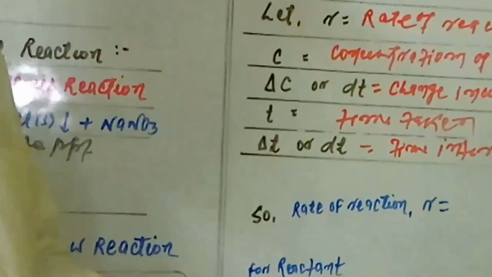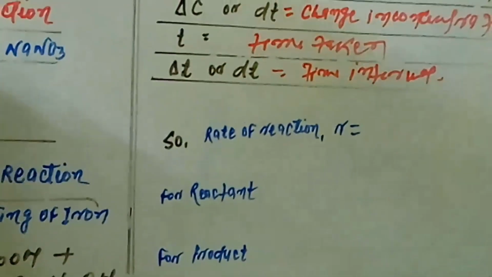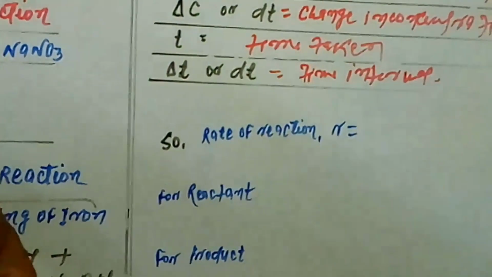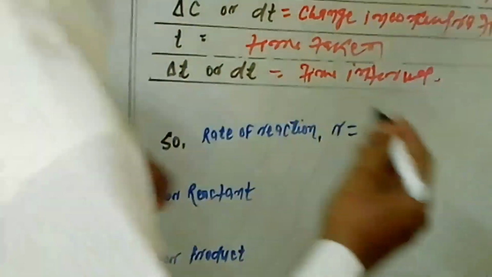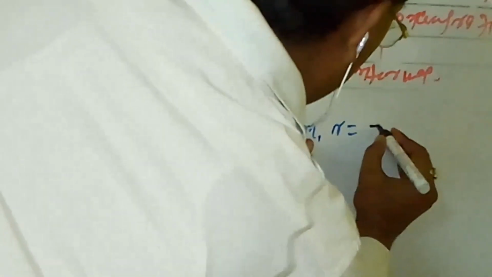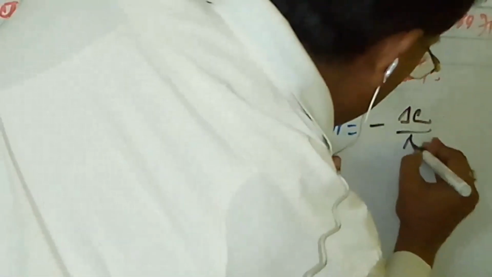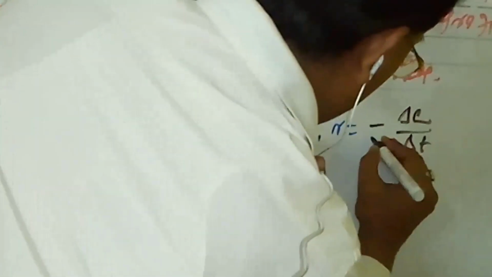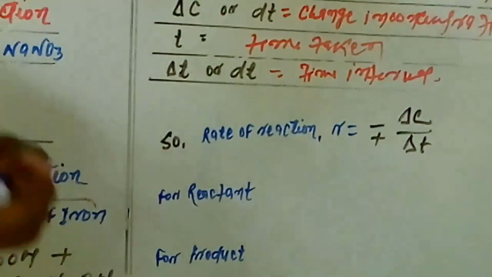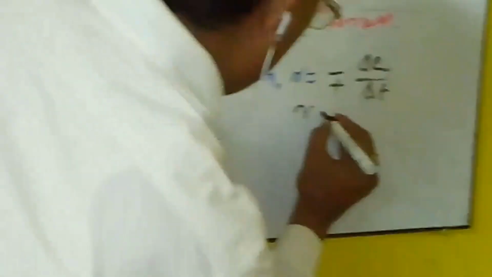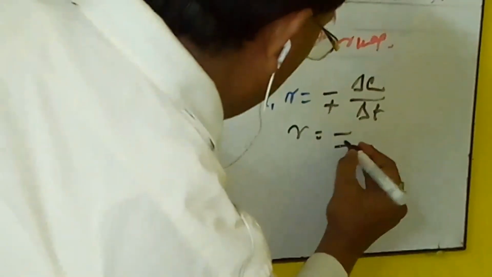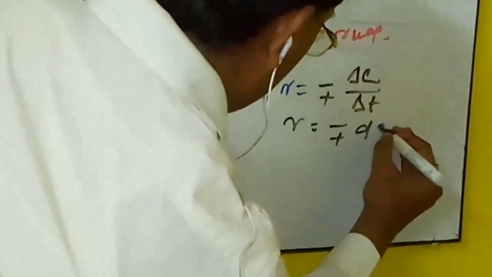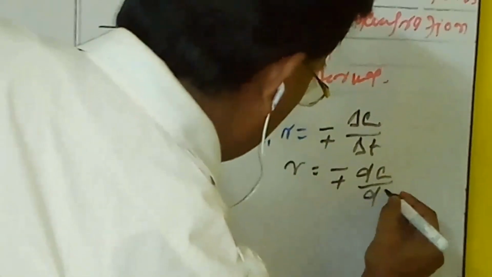So you see here the mathematical treatment. Rate of reaction R becomes equal to minus delta C by delta T, and also written as R equal to minus or plus dC by dt.